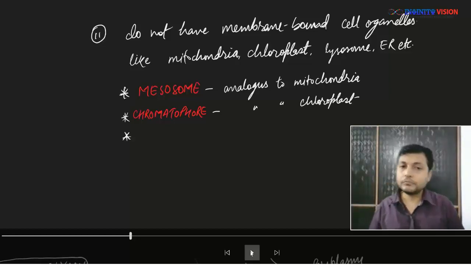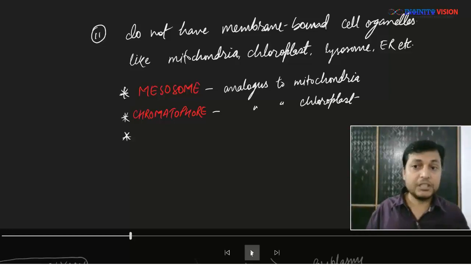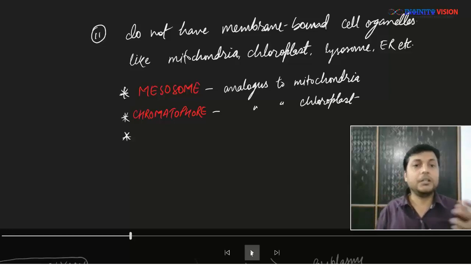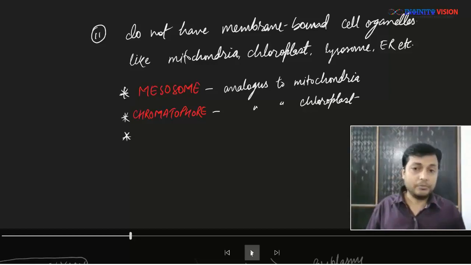So remember, in prokaryotic cells, membrane-bound cell organelles are absent. However, there are some special structures which are analogous to some of the membrane-bound cell organelles. For example, mesosome is analogous to mitochondria, chromatophore is analogous to chloroplast.